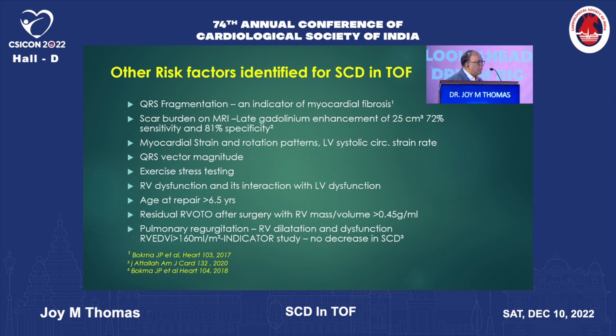Now, there was an indicator study which looked at patients who had undergone pulmonary valve replacement because they had severe pulmonary regurgitation and right ventricular dysfunction. They reasoned that these people who have now undergone the surgery should do better, and will not have as much risk of sudden cardiac death as those who have not undergone the surgery. So they had two groups, control and treated. But to their surprise, they did not find any improvement in those patients who had undergone the surgery.